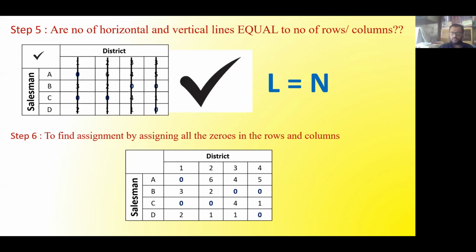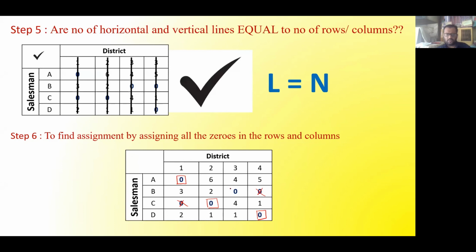For assignment, I have told you to assign the single zero in each row first. From the first row, this will be assigned, and once this is assigned, this zero will be cross marked. In the second row, there are 2 zeros, leave it. In the third row, there is a single zero, so this will be assigned. In the fourth row, there is only one zero, so this will be assigned, and this will be cancelled out.